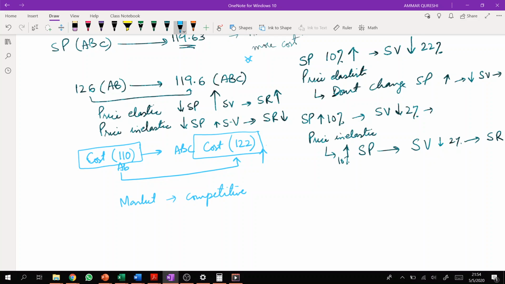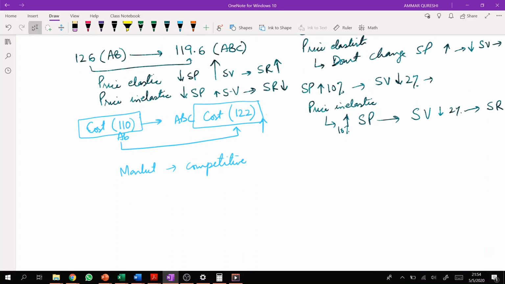That means we were thinking that this product is a profitable product, but right now it seems that this product is less profitable, because we didn't have any idea about the cost of the product. Now since we got a realistic idea about the cost of the product, we came to know that this product was not as beneficial for the company as we were thinking while we were doing absorption costing, right?